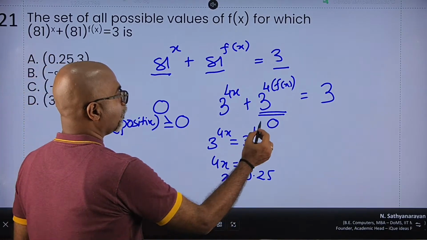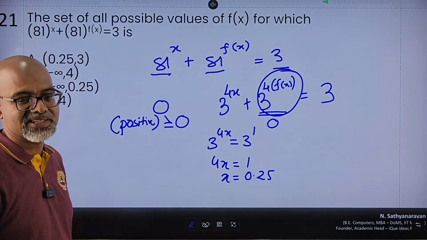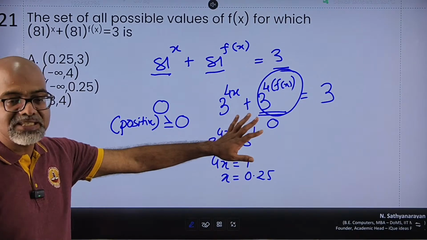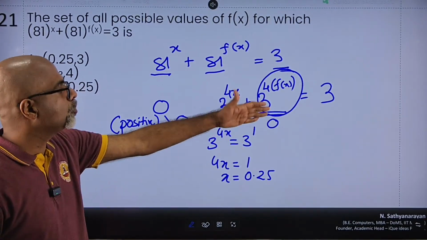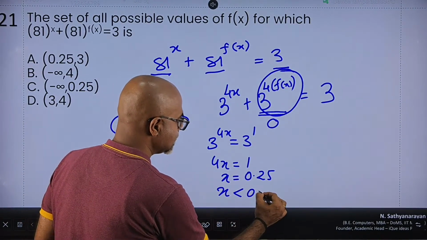So for the minimum value, the smallest value that 3 raised to 4x can have is, let's say, 0. It cannot be negative. But I also know it can't be 0, which means x has to be less than 0.25.